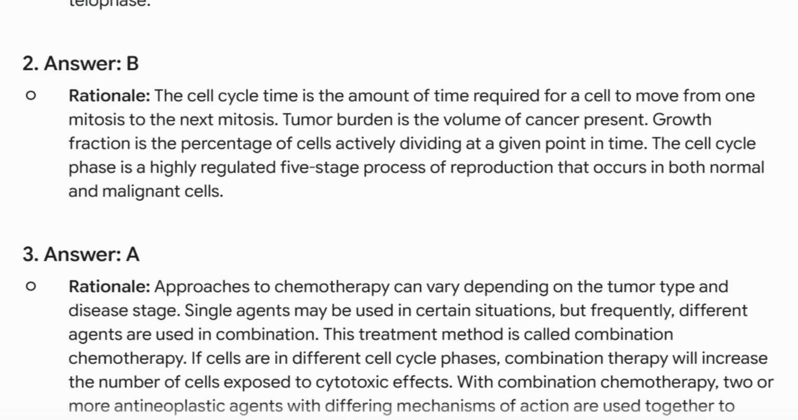Answer: B. Rationale. The cell cycle time is the amount of time required for a cell to move from one mitosis to the next mitosis. Tumor burden is the volume of cancer present. Growth fraction is the percentage of cells actively dividing at a given point in time. The cell cycle phase is a highly regulated 5-stage process of reproduction that occurs in both normal and malignant cells.